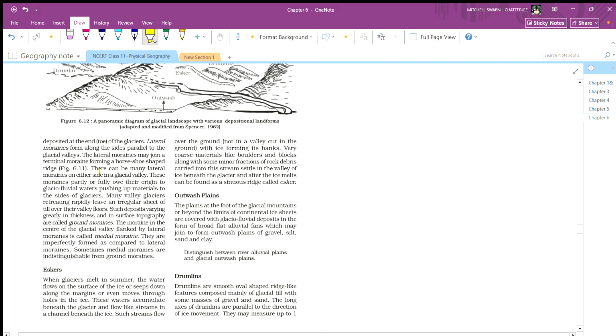So shaped ridges. There can be many lateral moraines on either side of the glacial valley. These moraines partly or fully owe their origin to glaciofluvial water pushing up materials to the side of the glacier. Many valley glaciers retreat rapidly, leaving an irregular sheet of tills over their valley floor. Such deposits, varying greatly in thickness and in surface topography, are called ground moraines.